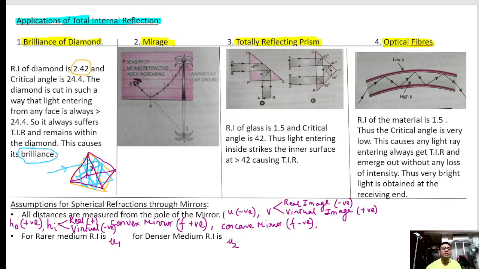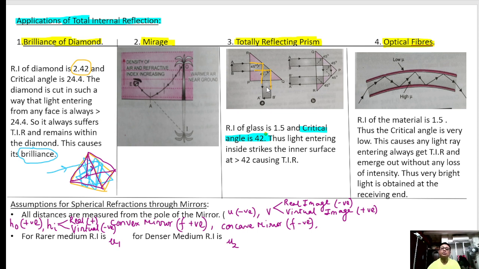So now let us see the next one. Totally reflecting prism. As you can see, the rays are striking. We should always know that the critical angle of glass is 42 degree. Wherever it strikes at an angle more than 42, the rays are getting reflected back. See here.